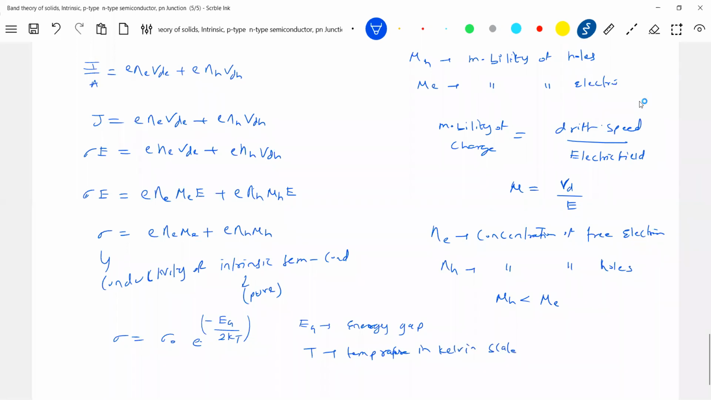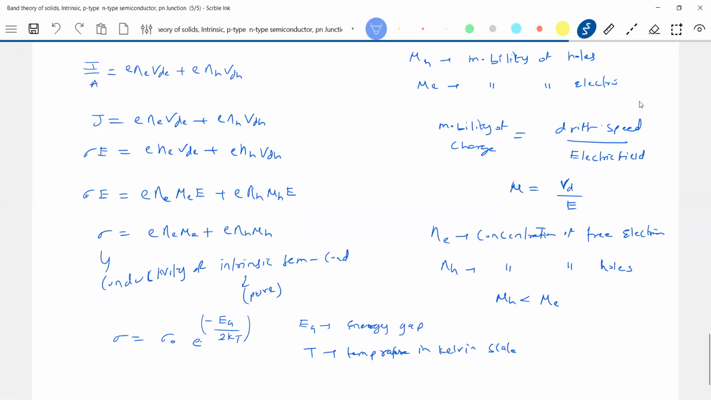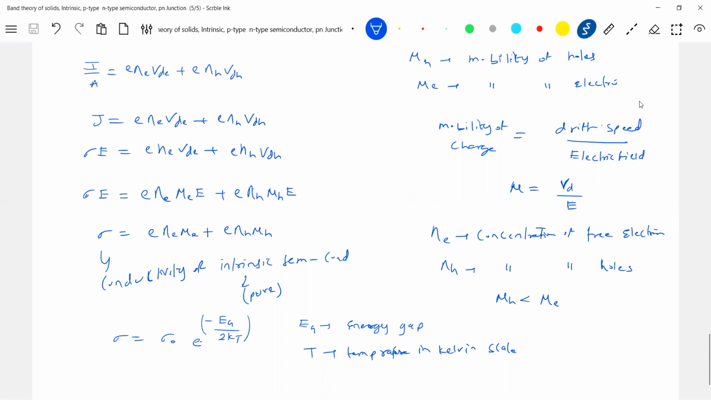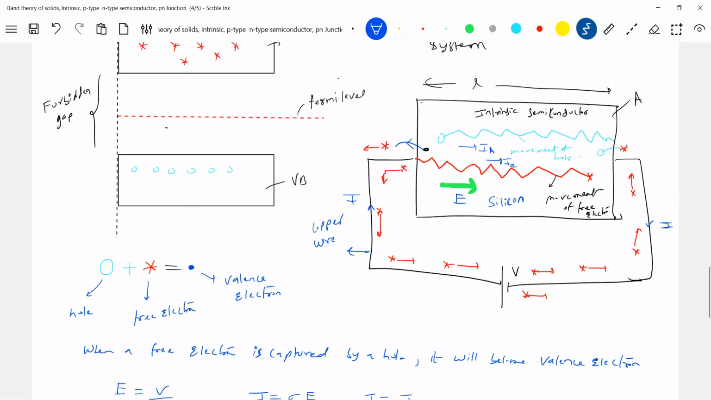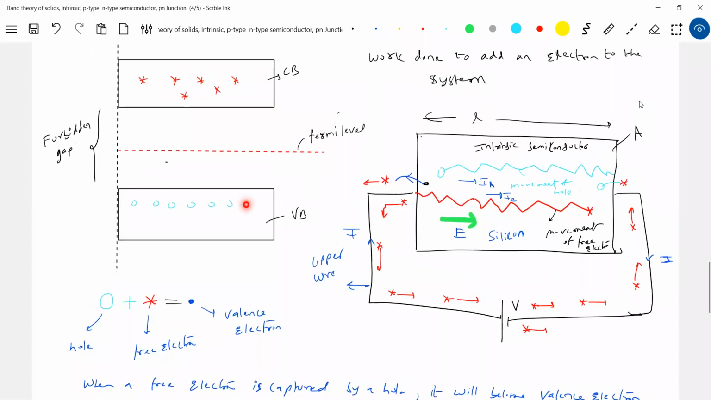As you increase temperature, tell me, according to this expression, what happens to conductivity? Will it decrease, or will conductivity increase? Let's see. As I increase temperature, more electrons will gain sufficient energy and jump from the valence band to the conduction band. So more free electrons, more holes, then more current. So conductivity will increase, no?